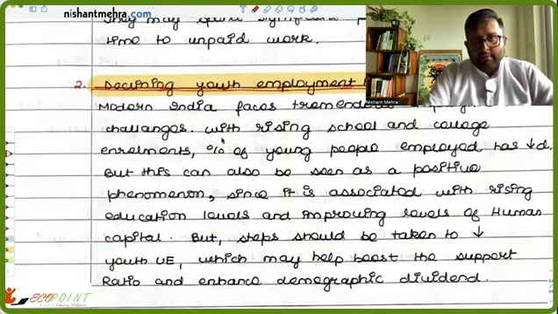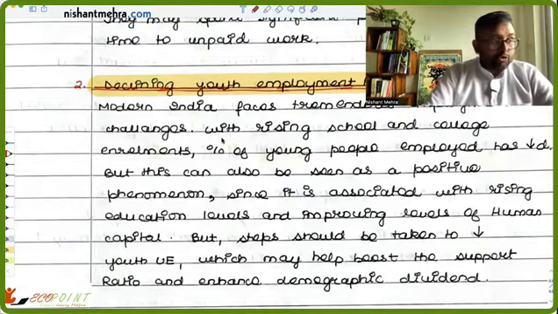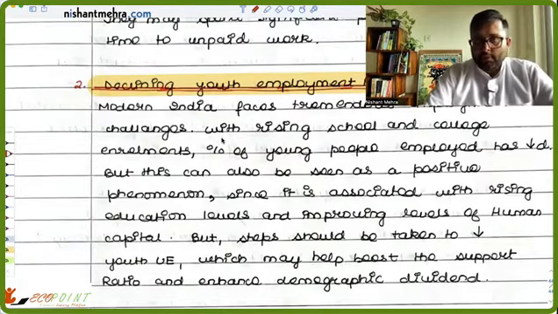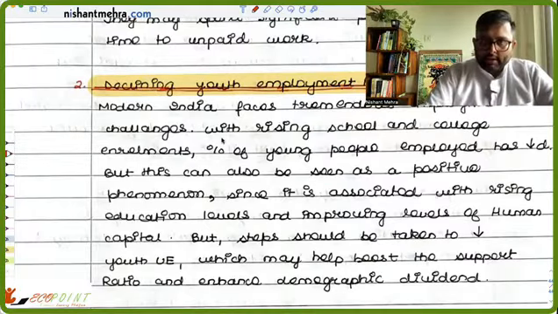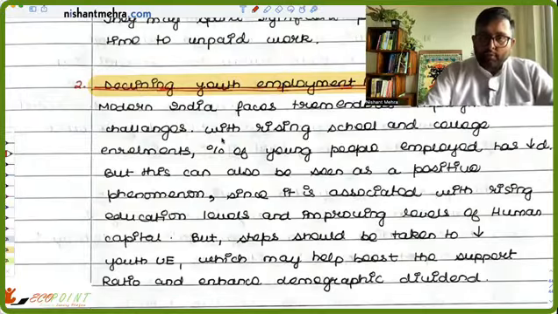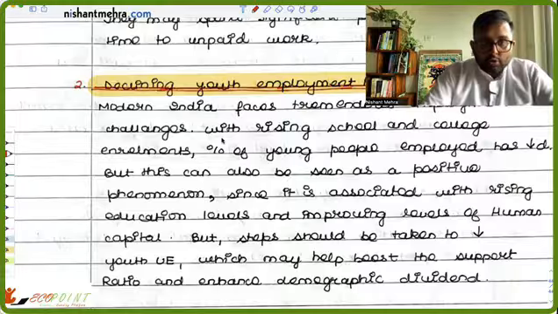But again, we need to take up steps so that youth unemployment, whatever it is, could be tackled. So at least those people in youth who want to work, they should be getting proper jobs. Those who are getting education, that is completely fine. Of course, they can't work at that time, but those who want to work, they should be getting proper jobs. They should be adding to the productivity of the economy. So those steps should be taken.